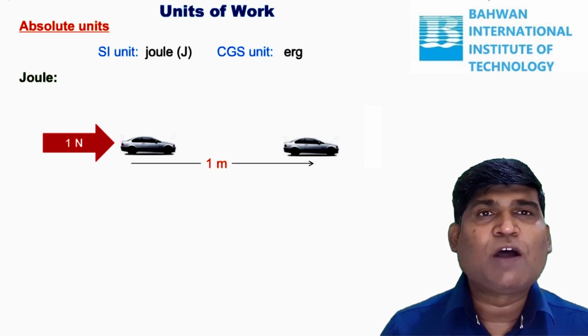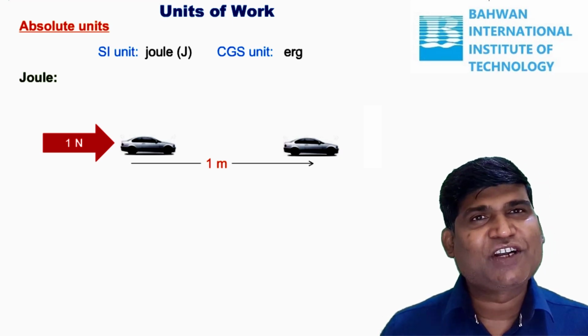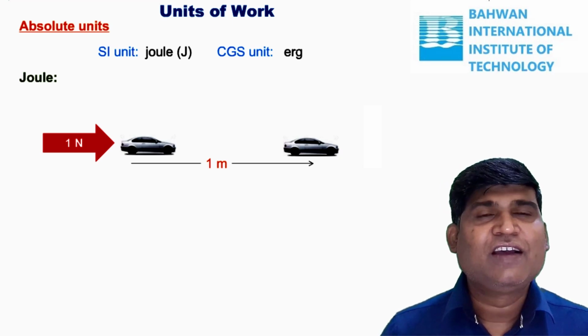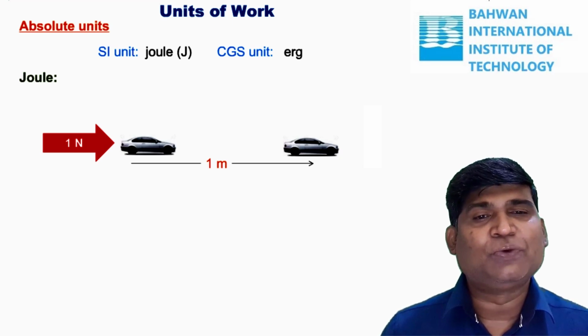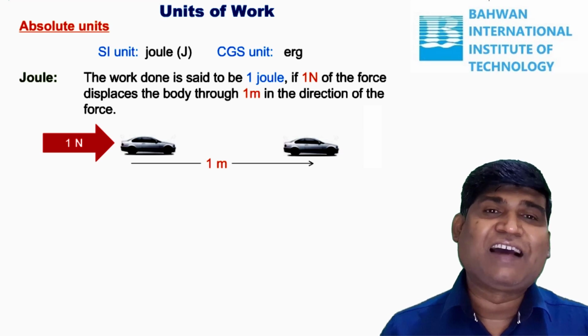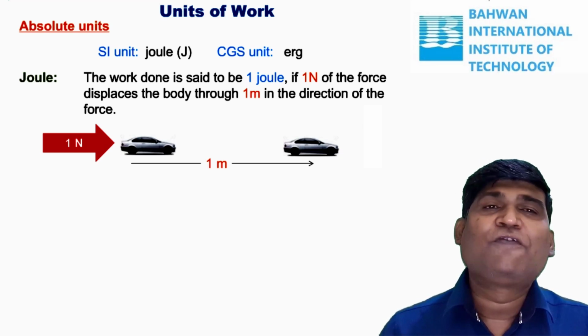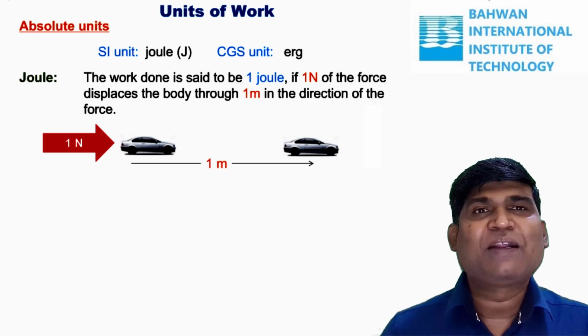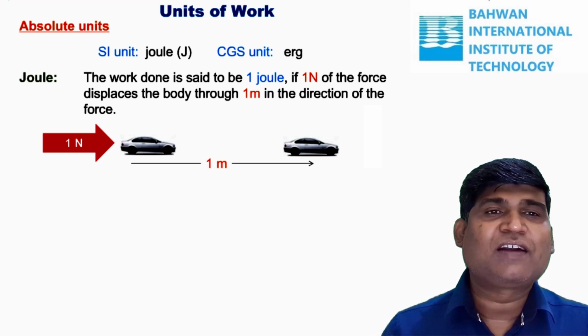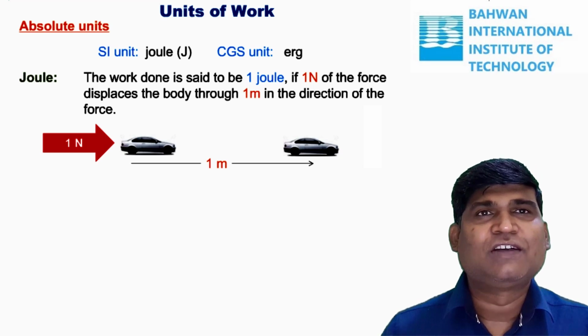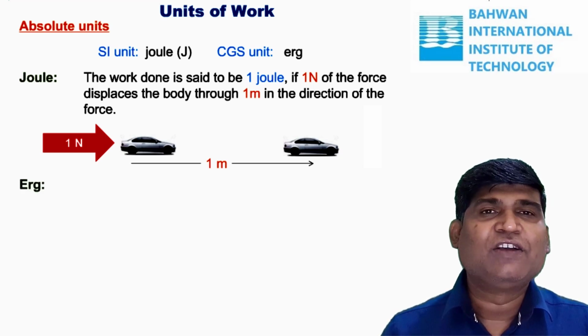When we apply 1 Newton force and give 1 meter displacement in the direction of force, then we say that work is 1 joule. So we can define it like this: the work done is said to be 1 joule if 1 Newton force displaces the body through 1 meter in the direction of force.